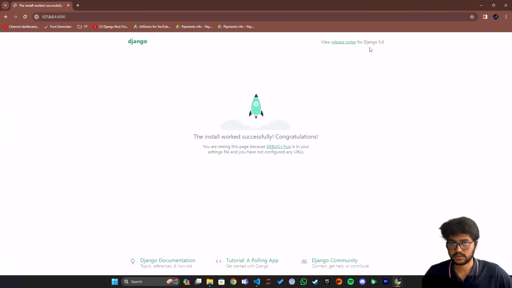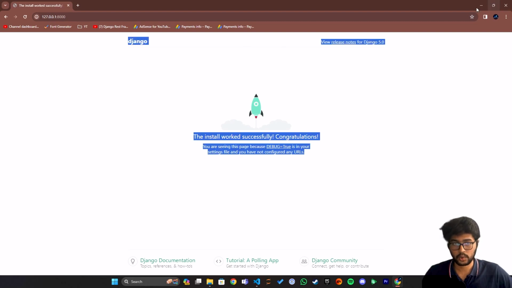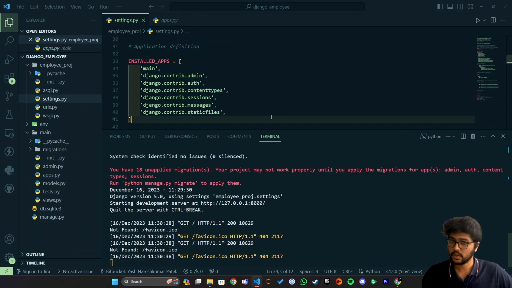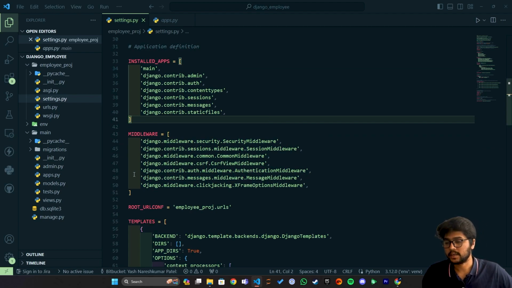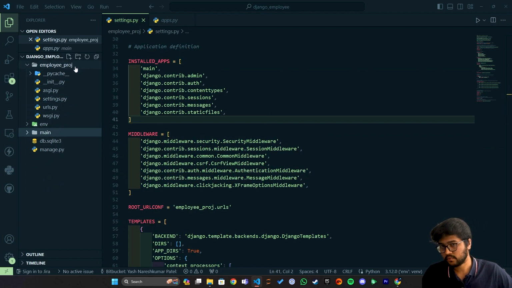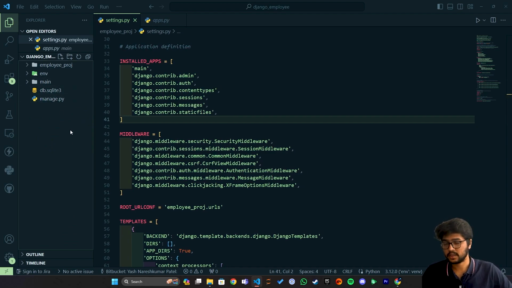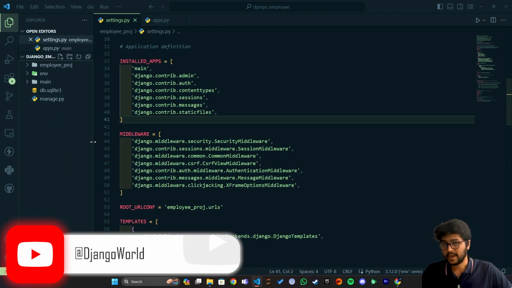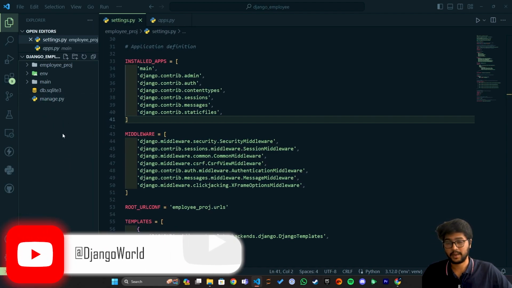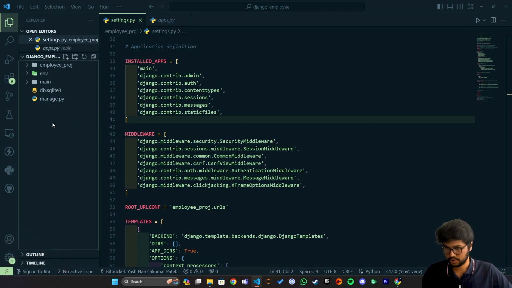Now it is showing us the default Django server page, but we want to replace this one with our own customized page, right? So for that we need to add templates. Now the template folder you can do two ways, but the easy way is that you create the template folder where your manage.py file is located. By this you can access this template folder in multiple applications.